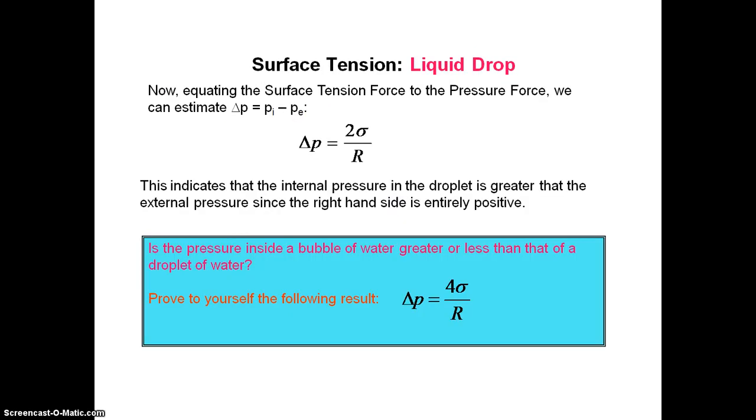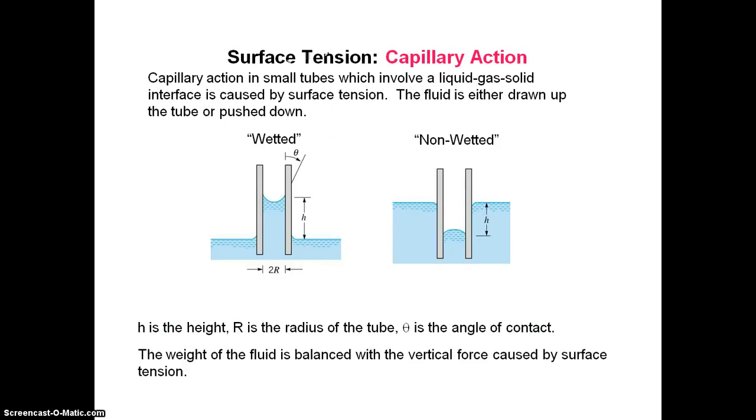Is the pressure inside the bubble of water greater or less than that of the droplet of water? You can prove it by yourself by following the result. Delta p is equal to 4 sigma by r, where r is the radius of the soap bubble. Surface tension and the capillary action.